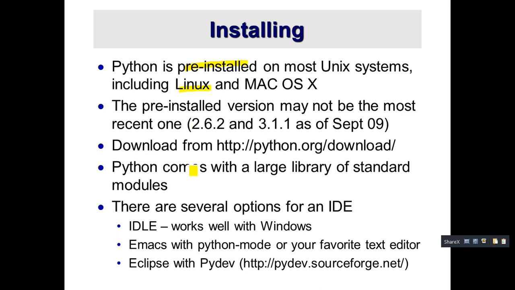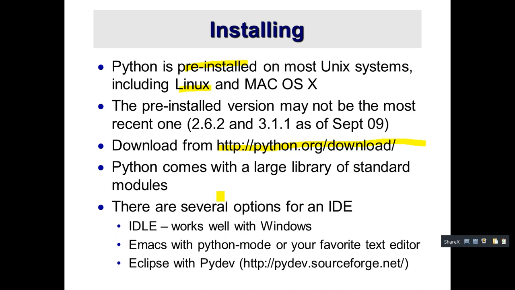So where you have to download this Python software, go to this site, URL http python.org download. Okay, Python comes with a large library of standard modules. As I already said, Python has large libraries, packages, everything.